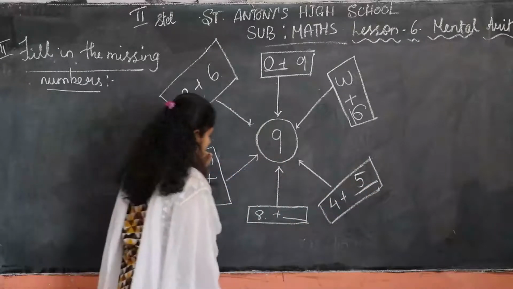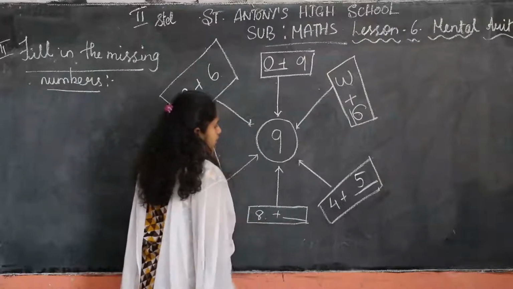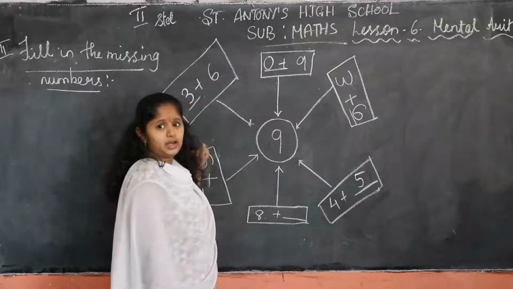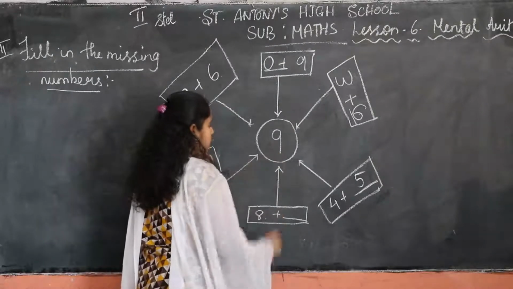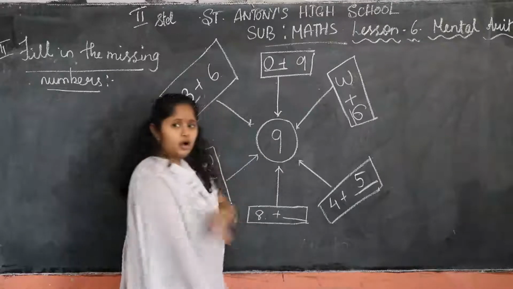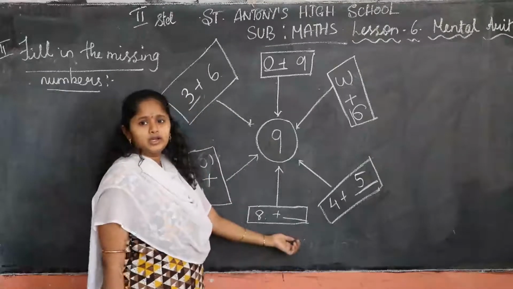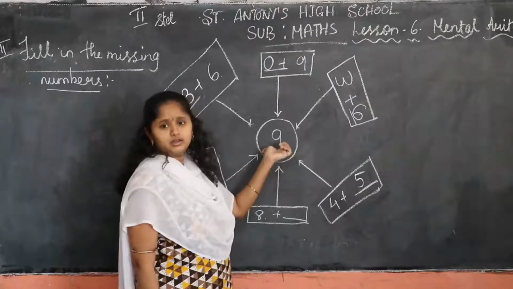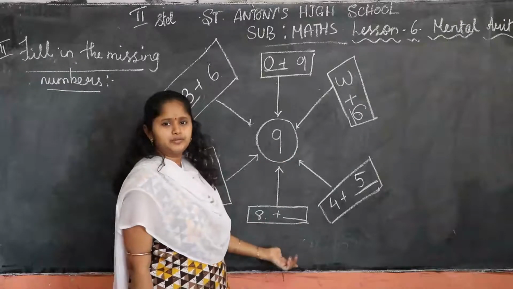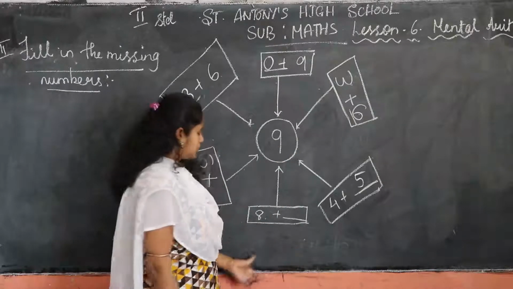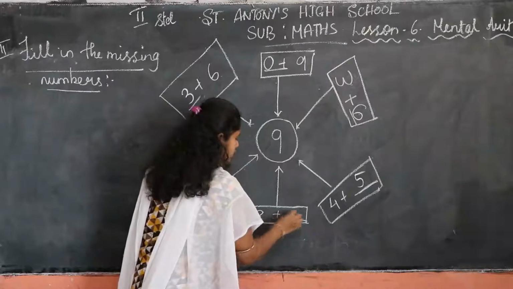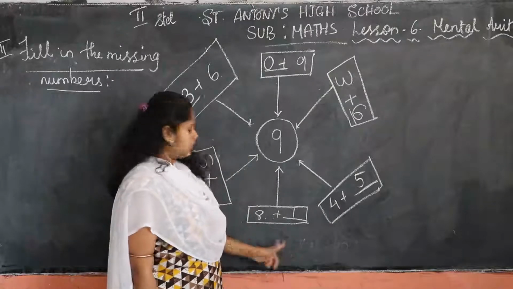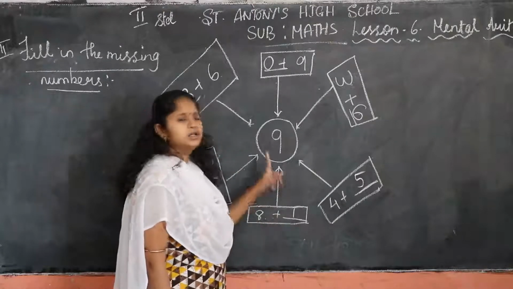Yes children? Next, sorry, 8 plus dash. 8 plus dash we get 9. Which number do we have to add here? Which number, if you add, gives 9? Think it children, think nicely. You have to think and solve it here. Okay, 8 plus 1. If you put 0, you will get 8 only. Yes, if you put 1, 8 plus 1 is 9.